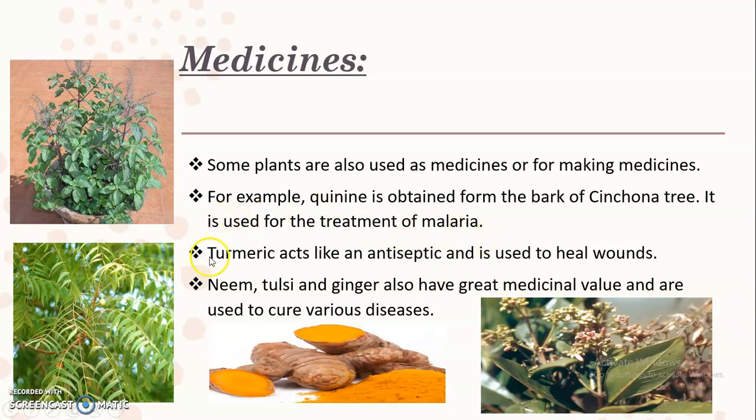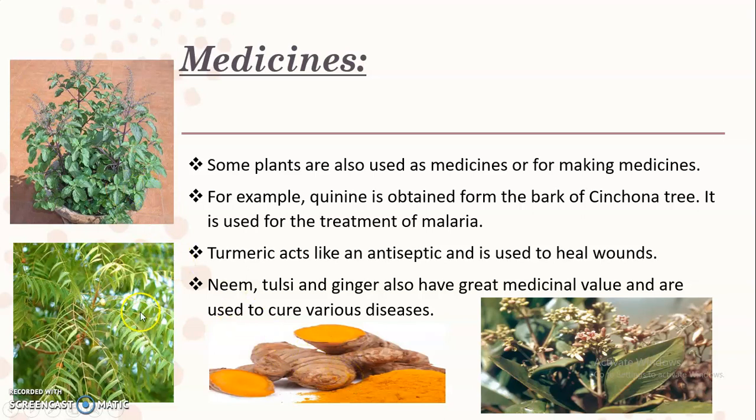Also you know turmeric. Turmeric is easily available in the kitchens. You must have seen it. It acts like an antiseptic and is used to heal wounds. So this is the turmeric. You must have seen this in the kitchen, and you must have also seen your mothers applying this turmeric on cuts or any kind of wound when they get hurt in the kitchen, correct?